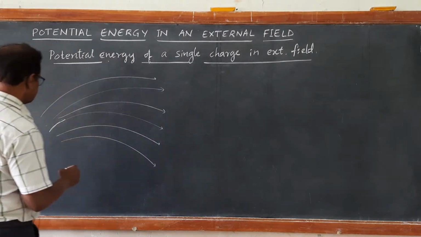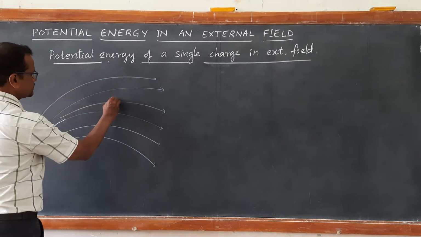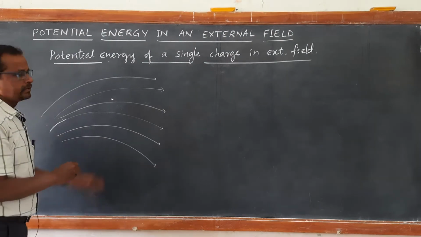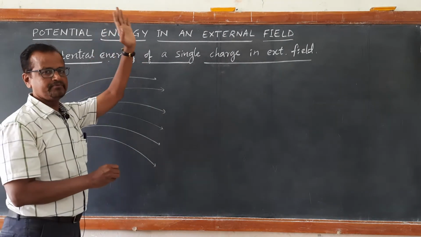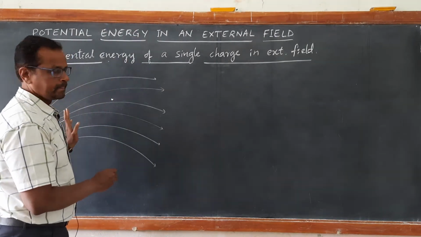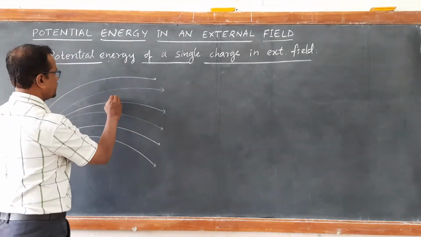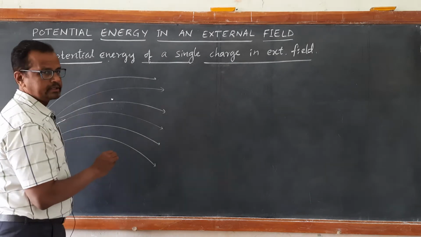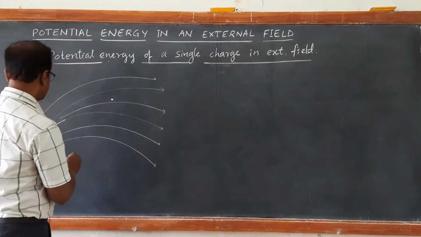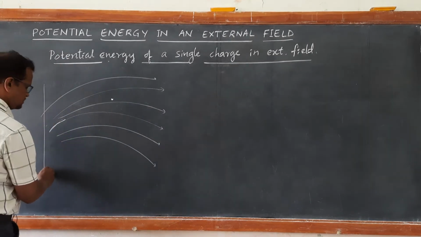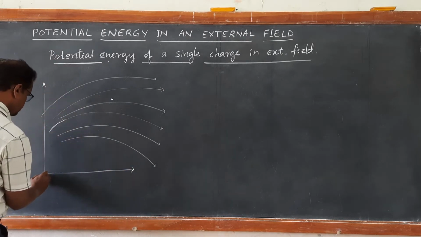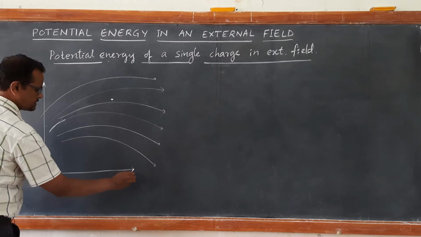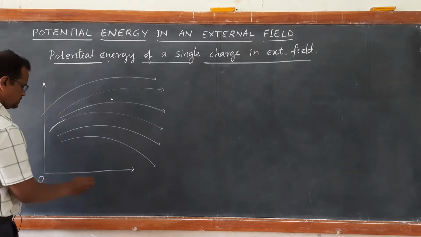Now, consider this is the location. Suppose this is the location where we would like to bring a point charge from infinity, and here the electric field has some value at this particular location. Assume that this is the coordinate system and this is the origin, with x axis, y axis and z axis, right?